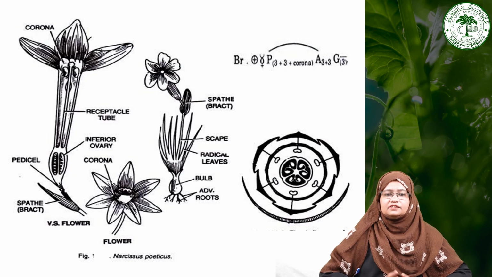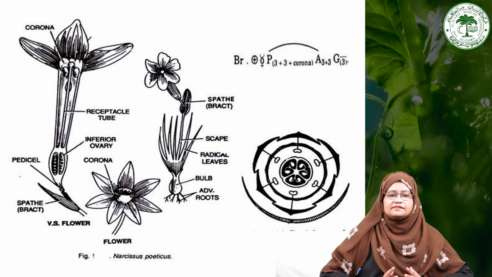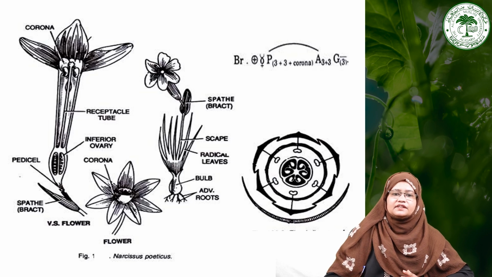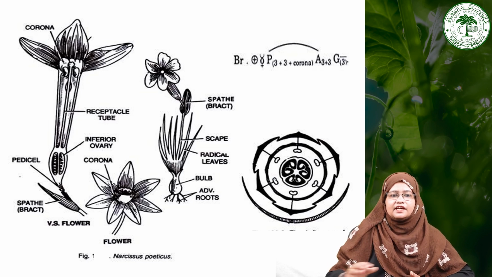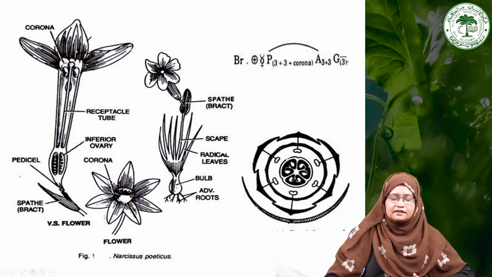Now coming to the next plant, Narcissus poeticus, as the common name of this particular family is either Amaryllis or Narcissus family. In this slide you can see all the floral parts of Narcissus that represent the characteristics of the family Amaryllidaceae, which is also called the Narcissus family.